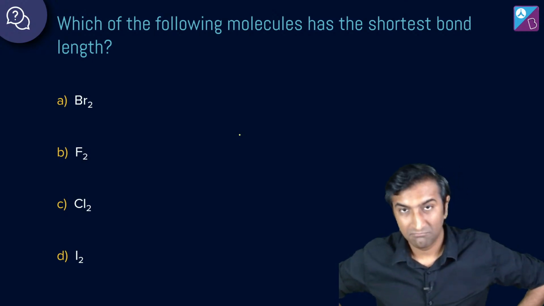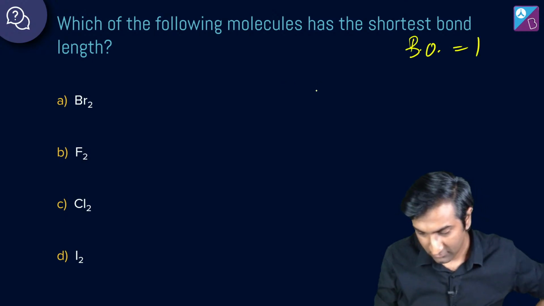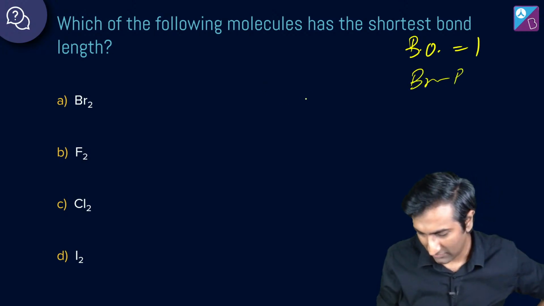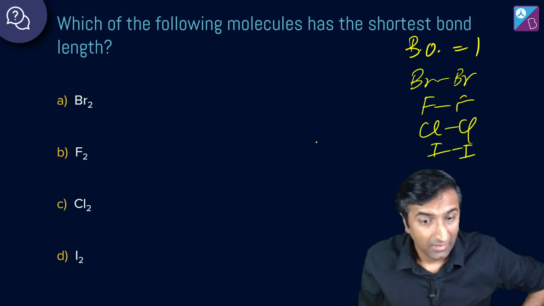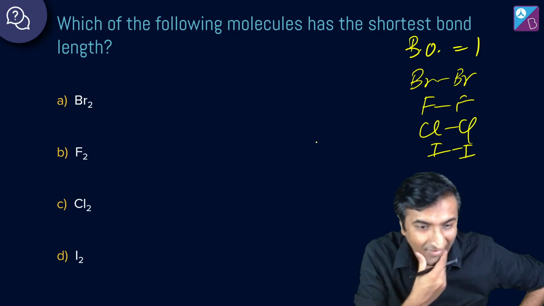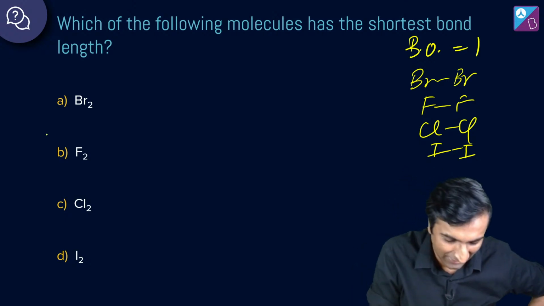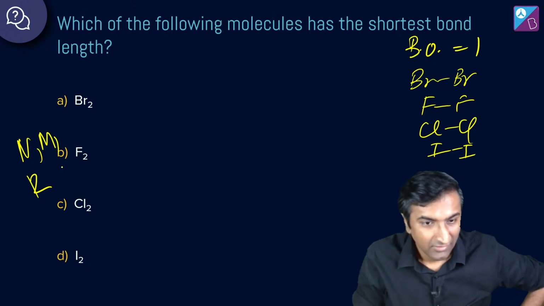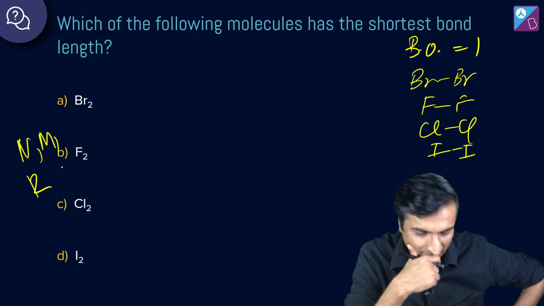Shortest bond length means shortest bond order, but the bond order of all of them will be the same, right? Bond order is going to be one. They form single bonds, guys. Br, F, Cl, Cl, I. They form single bonds. The bond order is the same for all of them. Bond order is not the factor. Hey, Mayuk, what's up? Radhika, Mayuk, Narayan are all saying fluorine. Sujit, are you saying A on this one? You were talking about the previous one. Mahi is saying B.